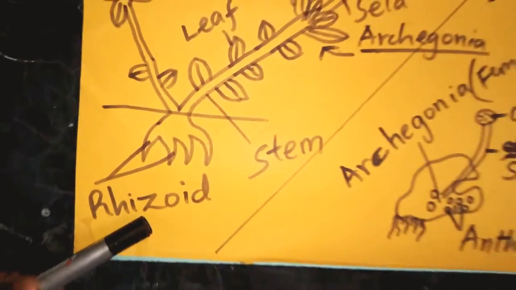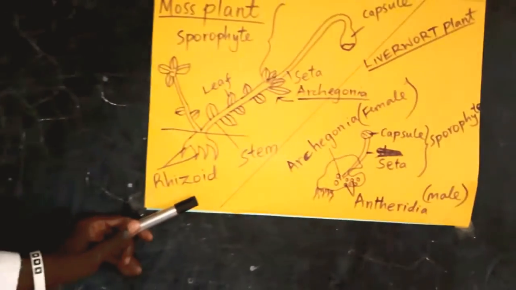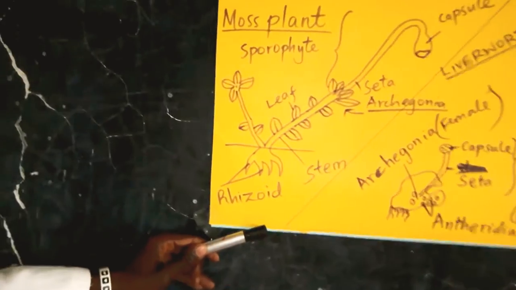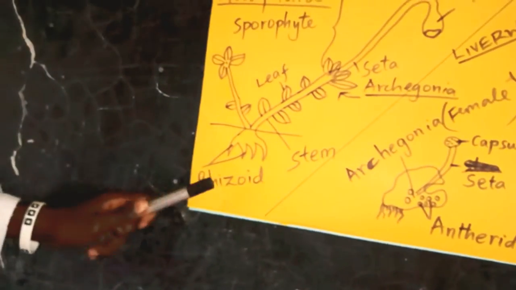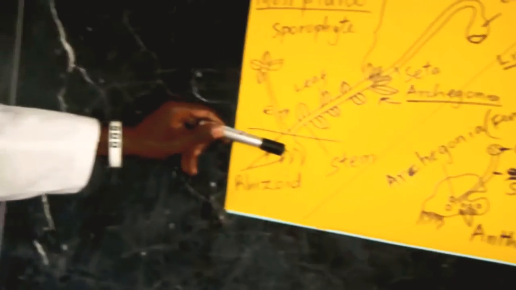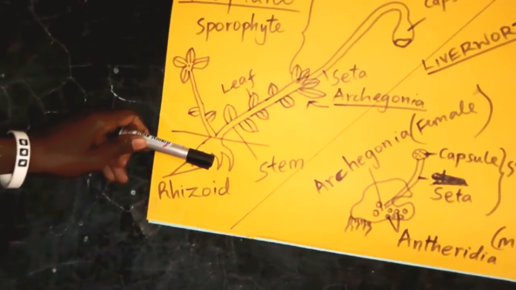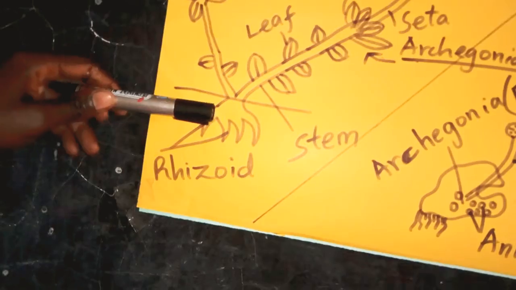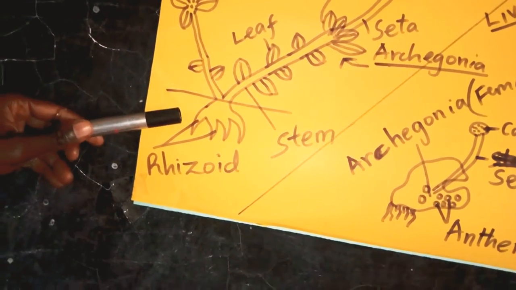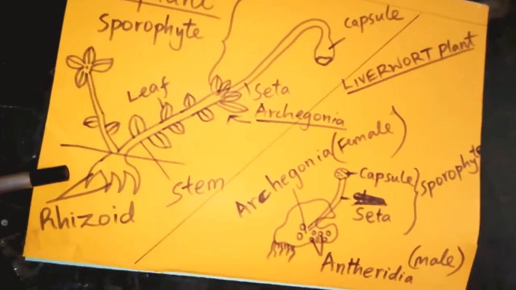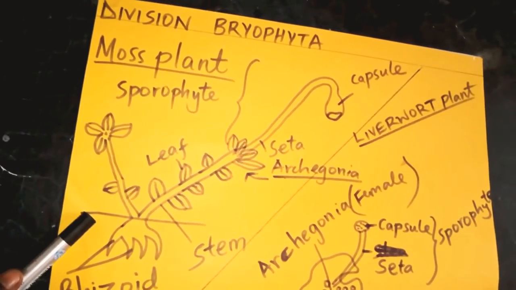The rhizoid forms the root of this plant, and they are majorly meant for the process of absorption and anchorage as well. They enable the plant to hold firmly onto the ground, that is wherever they are growing.